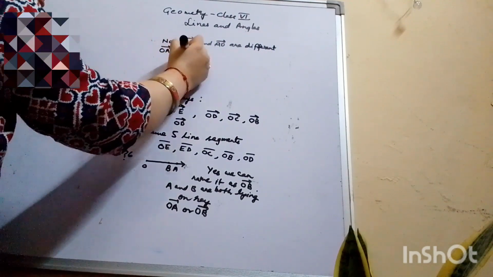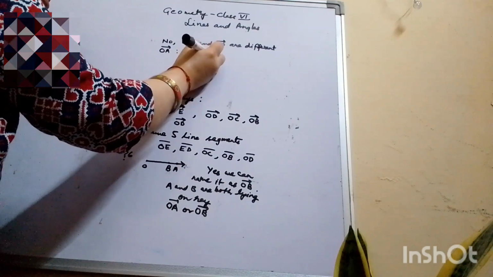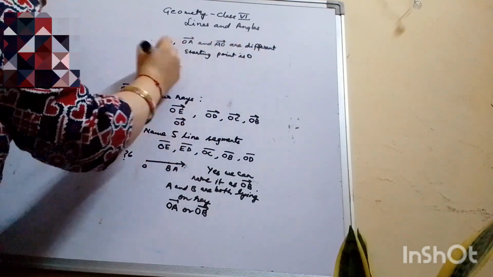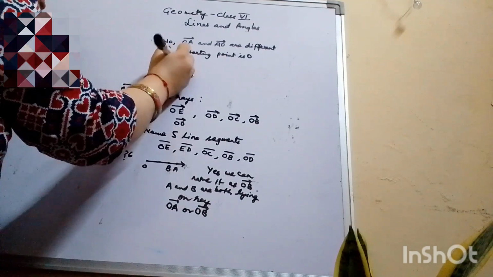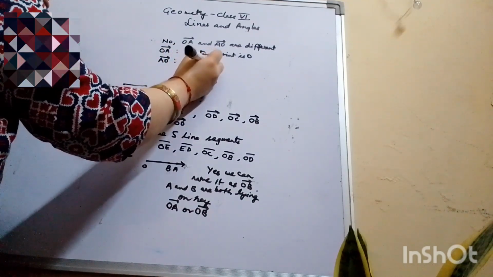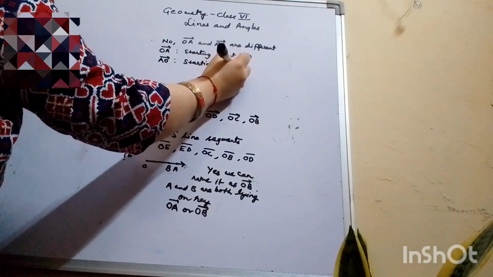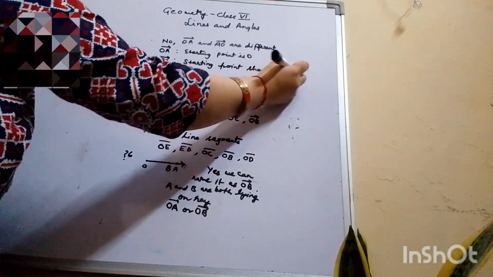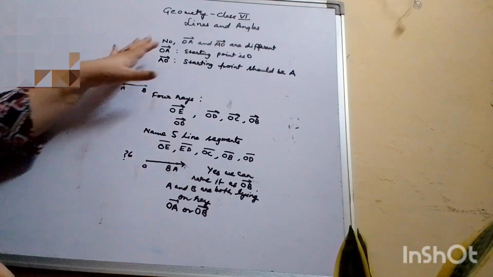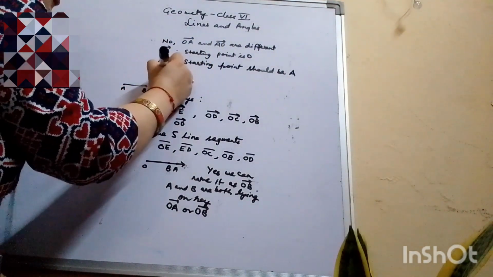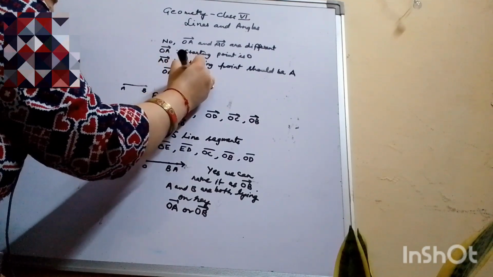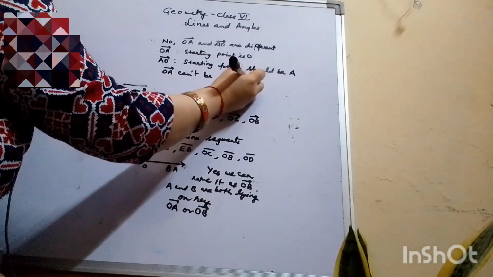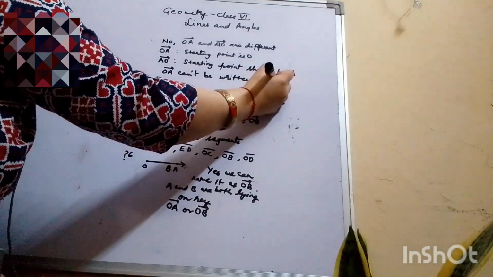In ray OA, the starting point is O. Whereas in ray AO, starting point should be A. So OA cannot be written as AO.